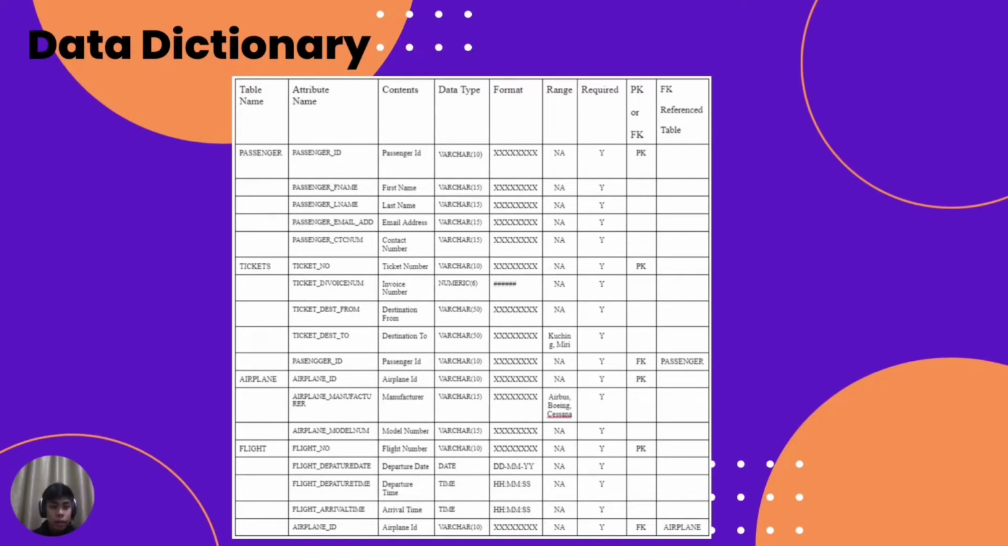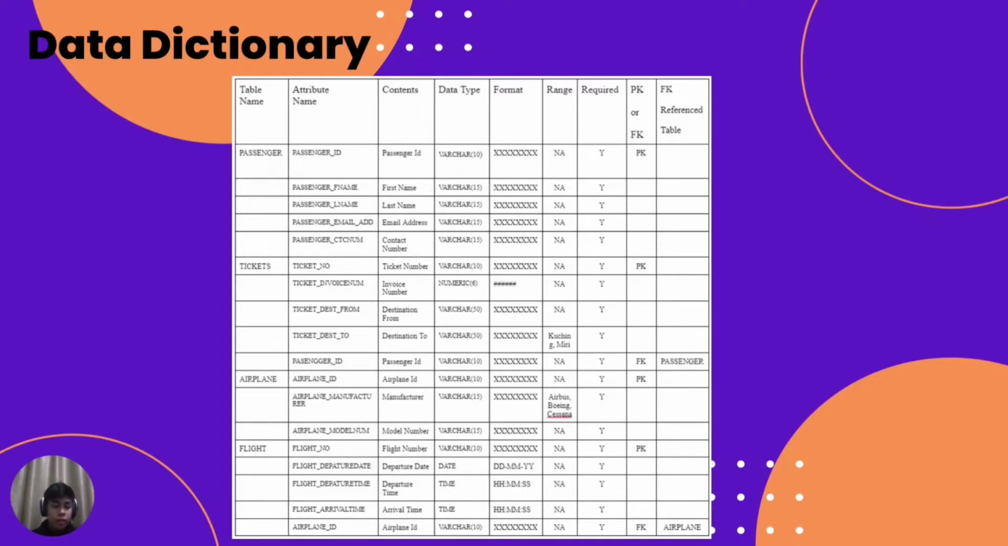Next is tickets. The ticket attributes are ticket number, ticket invoice number, ticket destination from, ticket destination to, and passenger ID. The PK in ticket is ticket number, and the foreign key that we take from passenger is passenger ID. Next, airplane. The attributes in airplane are airplane ID, airplane manufacturer, and airplane model number. The PK in airplane is airplane ID.